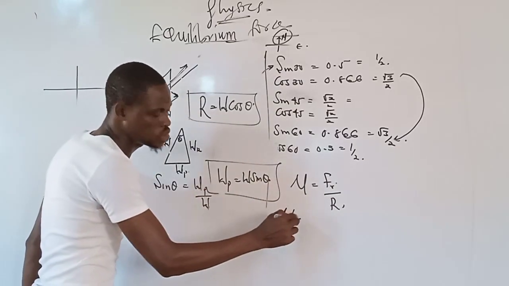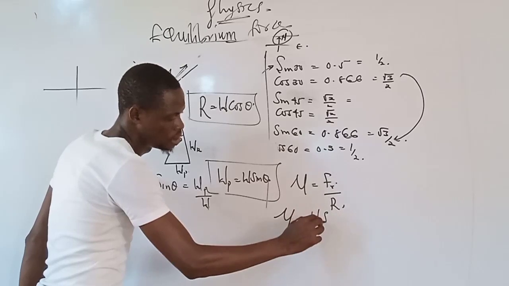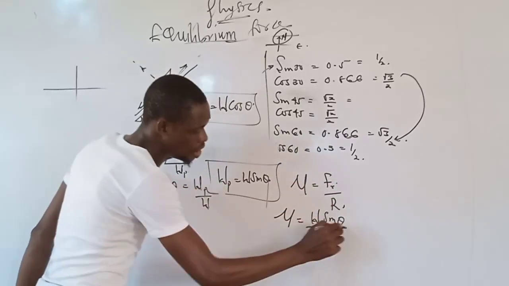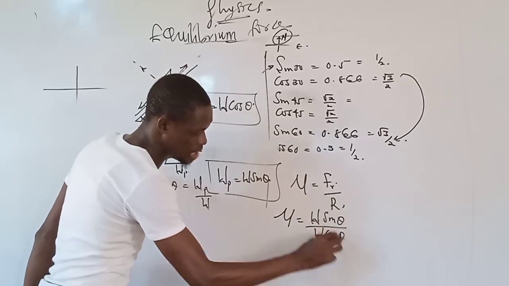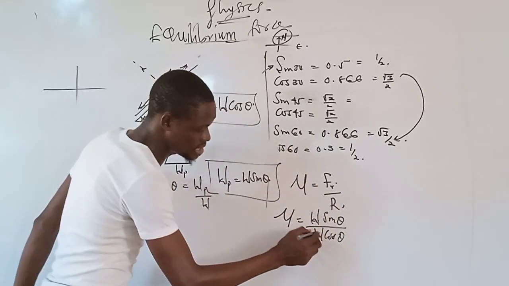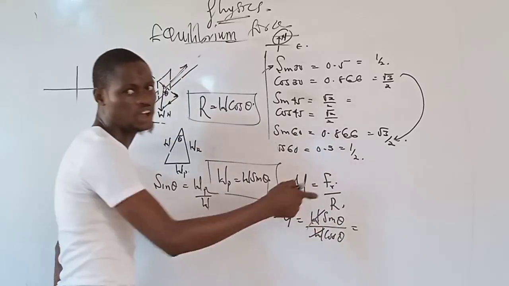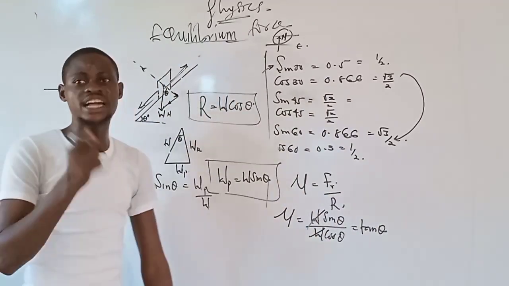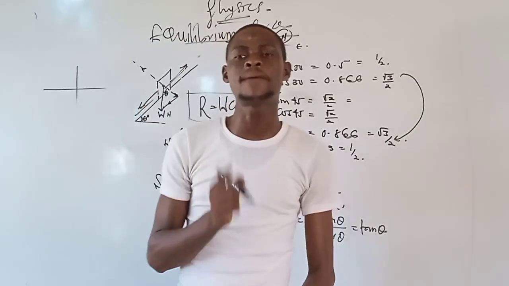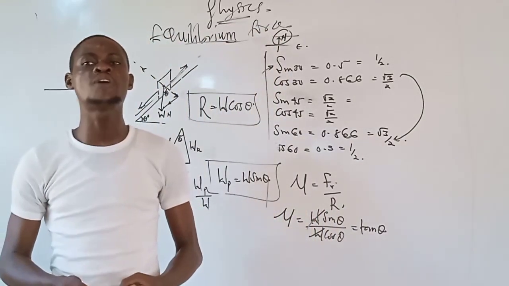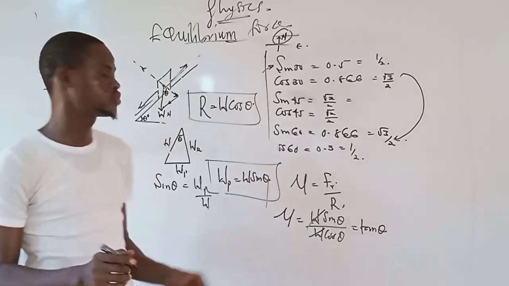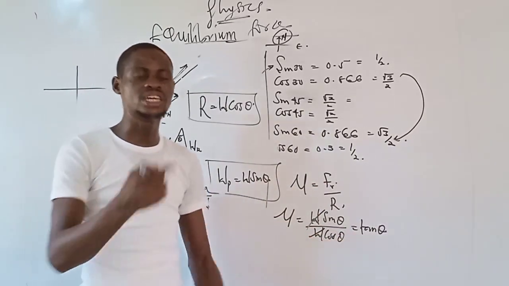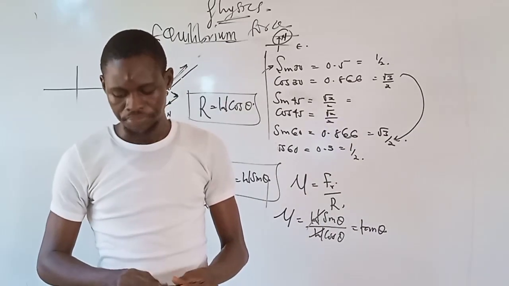Automatically, the coefficient of friction is equal to W sine theta, which is your frictional force, all over W cos theta, my normal reaction. Then we can cancel W to give sine theta over cos theta, which is equal to tan theta. So if you are given a question on an inclined plane and asked to calculate the coefficient of friction, don't stress yourself to use this formula. Just go straight to tan of the angle. That is all about that.